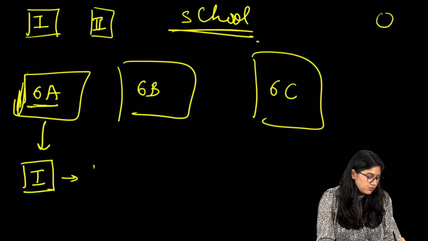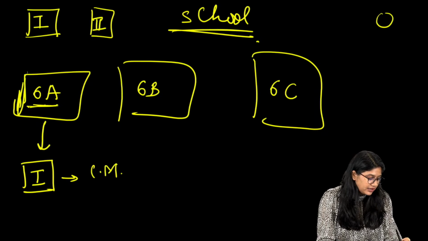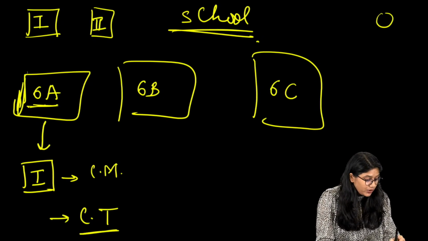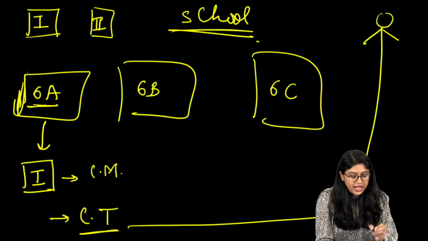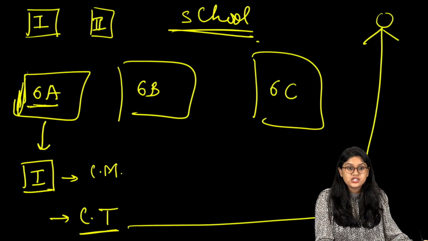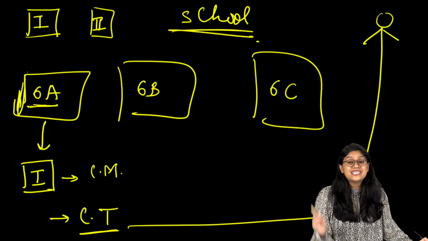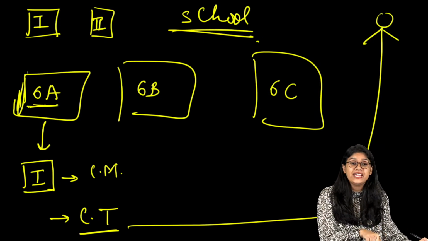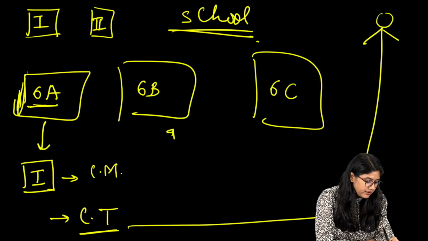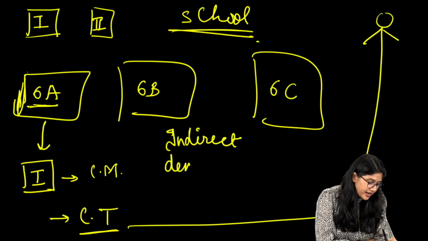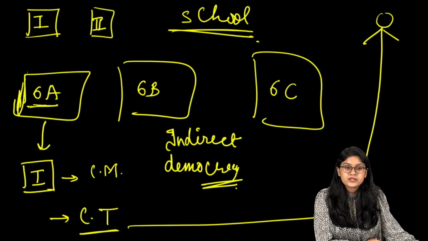Your class monitor communicates this to your class teacher, and the class teacher goes and meets the principal and gives her this information, that my class wants to go to place 1. It's indirect. This is an example of the indirect democracy that we have in our country. Everyone, are we clear?